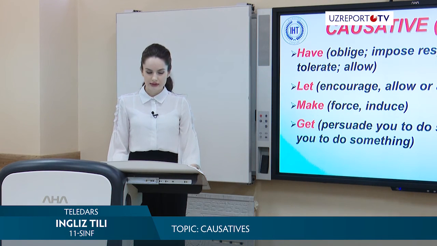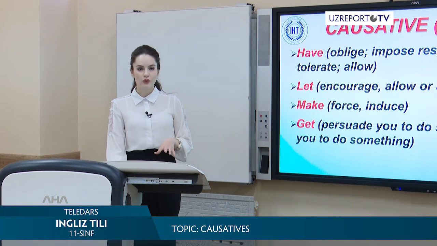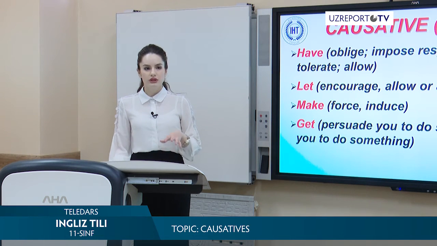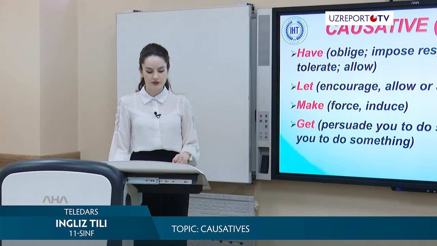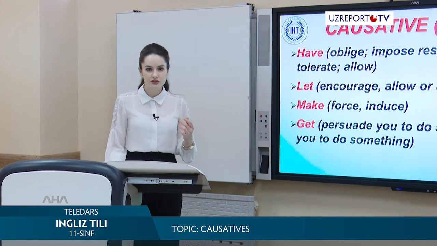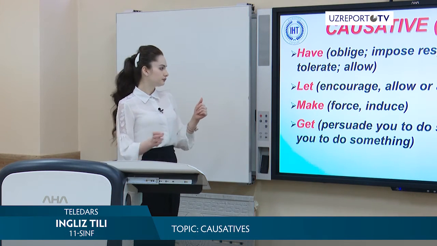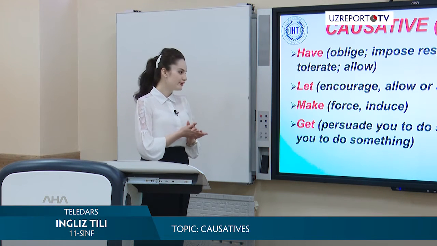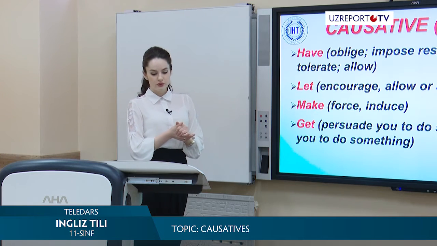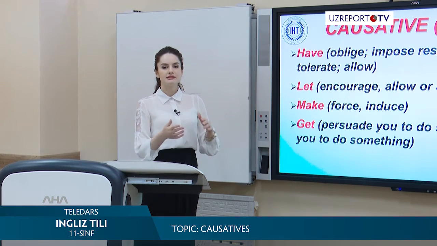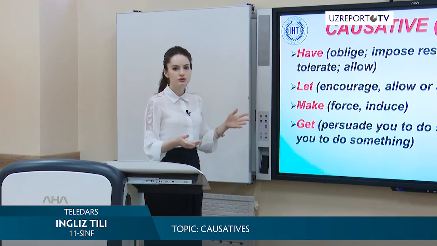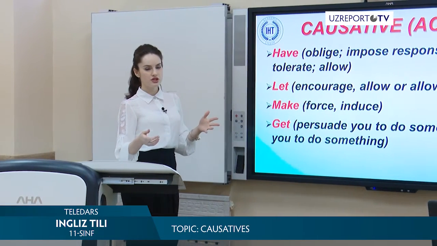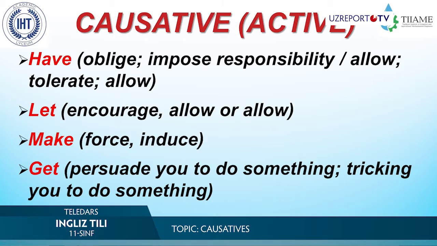Have, let, make and get. These are the main four verbs that we use as causative verbs. I gave some definition near these verbs, and I'm sure you know the translation of those words, and you will get some information how we should use them in our speech and how we should create a causative sentence.